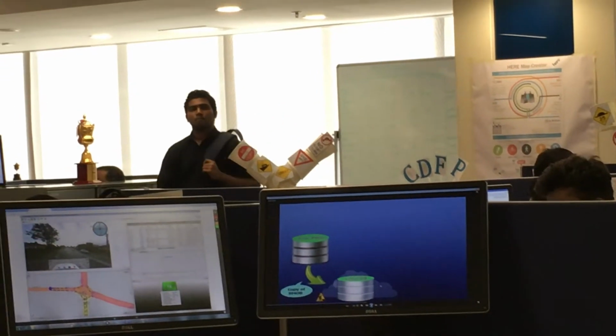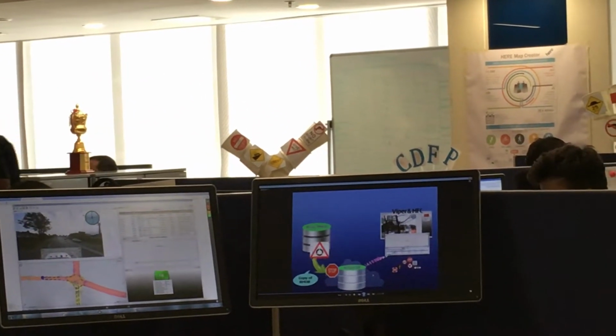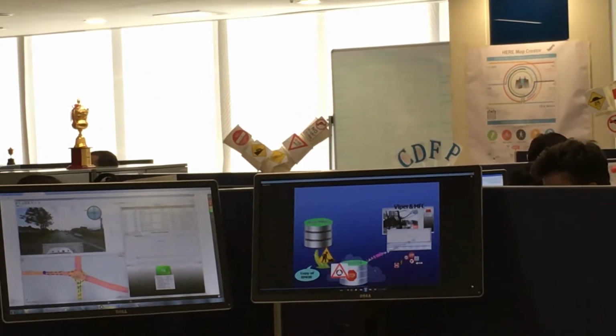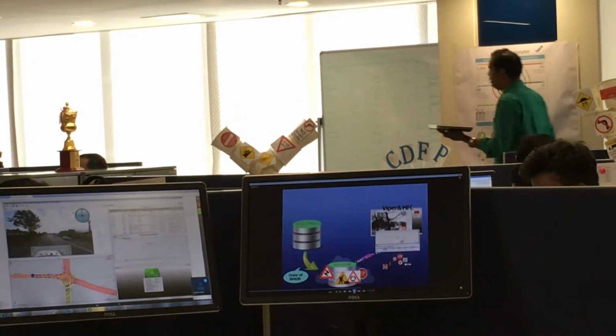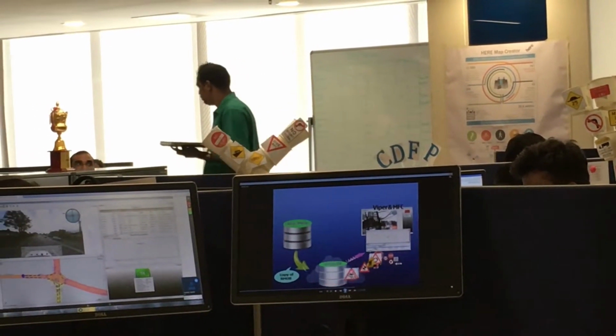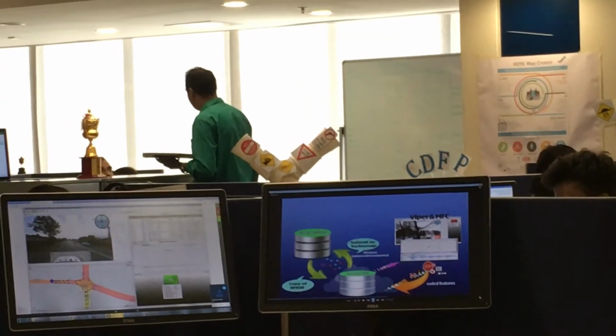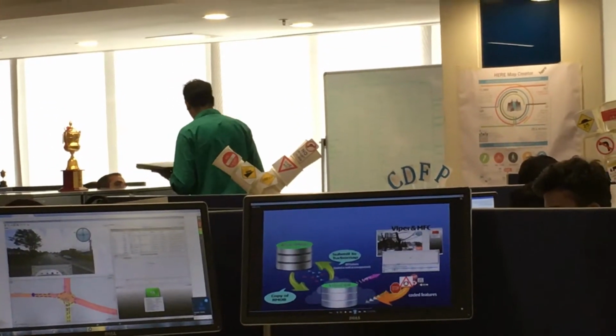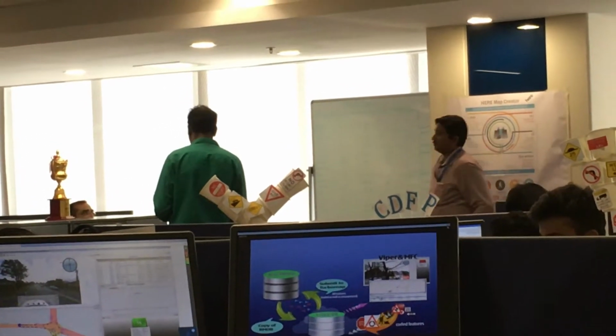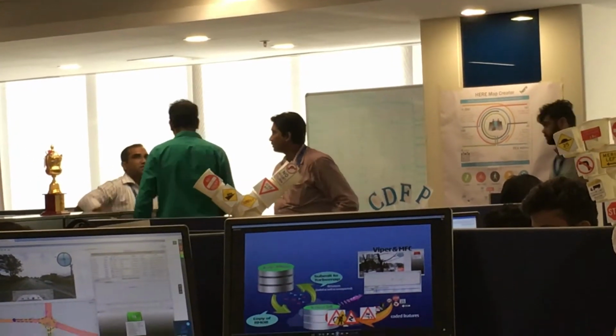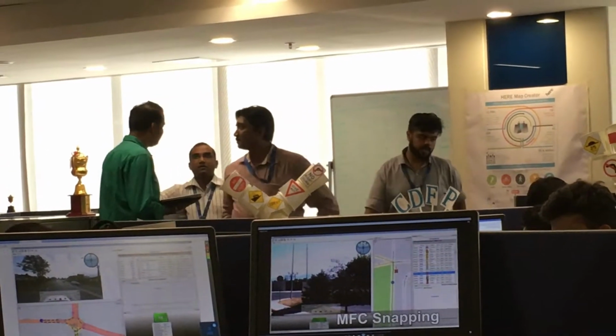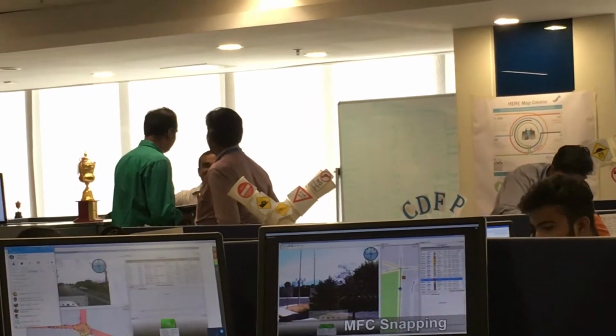In this database, it will check for the existence of a sign and also perform automatic coding of the sign. The features created in the virtual database are then manually checked to confirm the accuracy of the coding and also to correct any incorrectly coded feature, which is called MFC snapping.